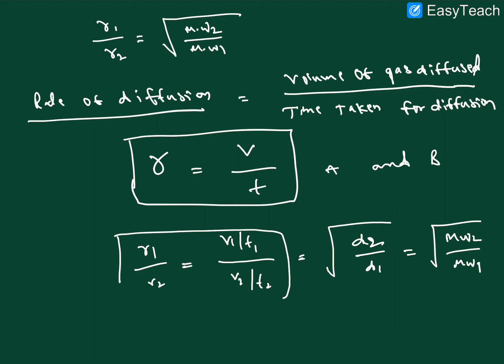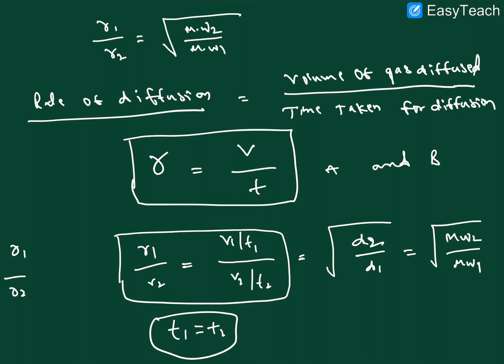In this formula, if the time is the same, T1 equals T2, then what is the formula here? R1 by R2 is equal to V1 by V2. This is a directly proportional relation once time is the same, right? I hope it is clear. These are all the expressions for Graham's law of diffusion.